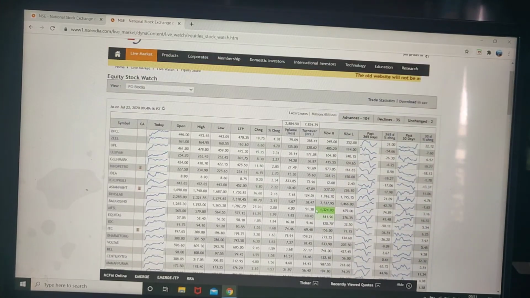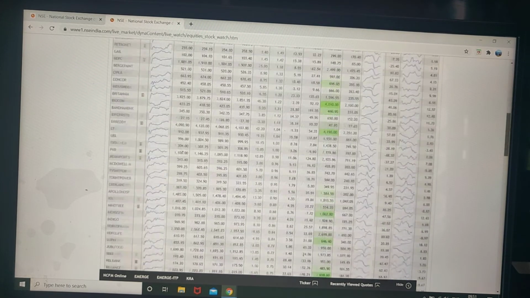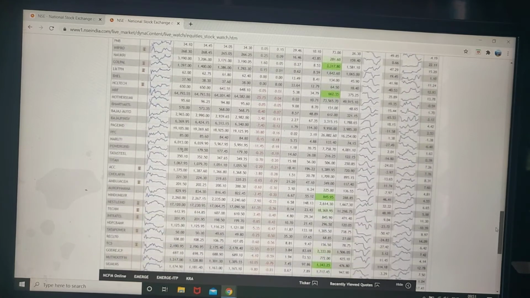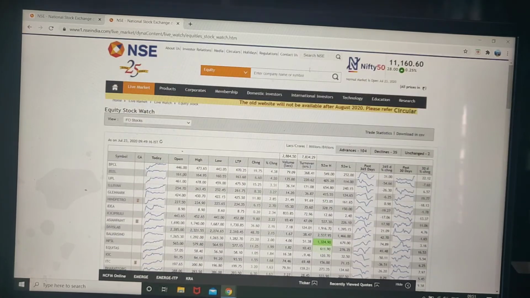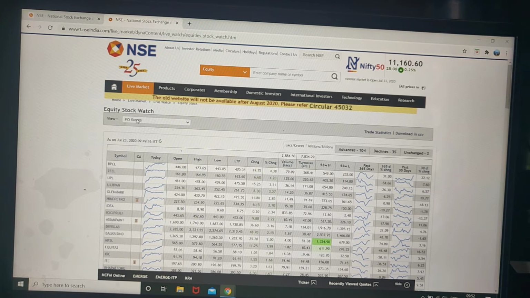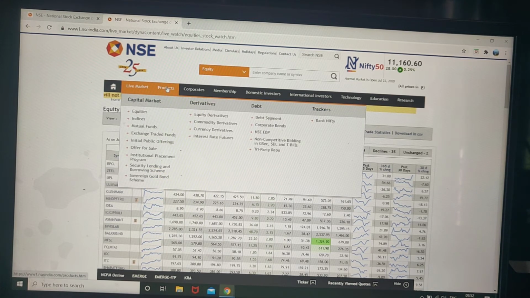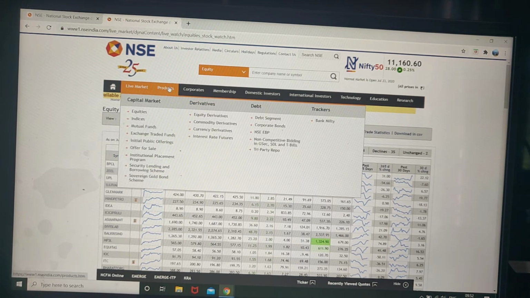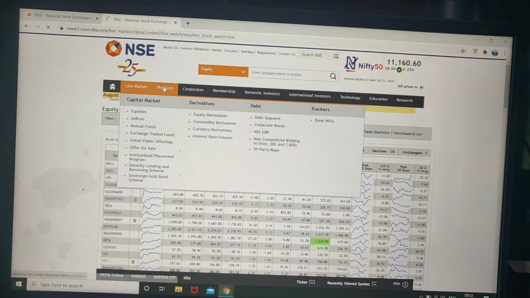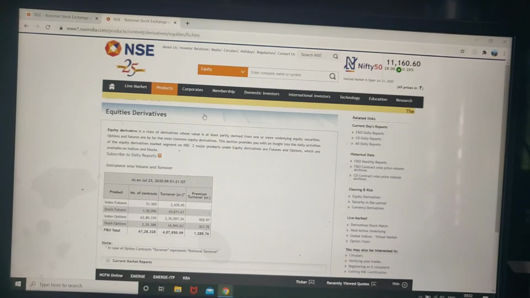You can also see which stock is near its 52-week high or 52-week low, like that. This is the FNO stock list, the future and option market stocks. This is how stocks are seen on various websites. Now, regarding options, we'll study options in detail, but let me show some of these things.